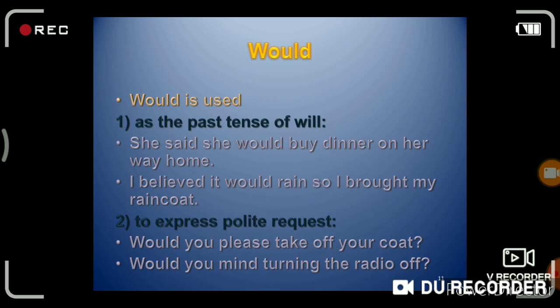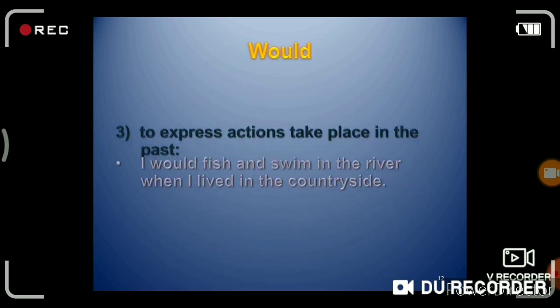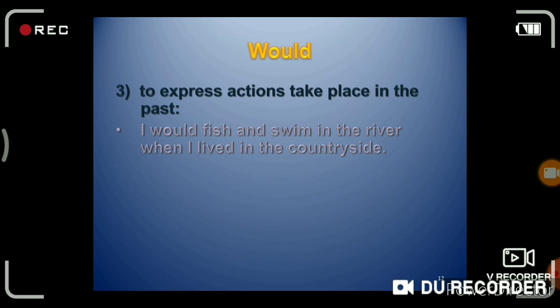For example, would you please take off your coat? Would you mind turning the radio off? In this way, we use would for polite requests. Then would is used to express actions that took place in the past. For example, I would fish and swim in the river when I lived in the countryside or village.